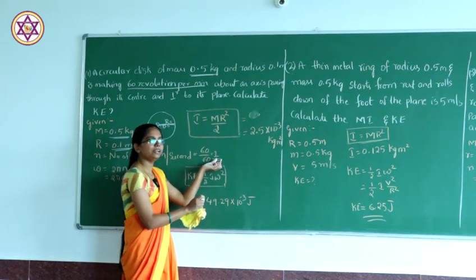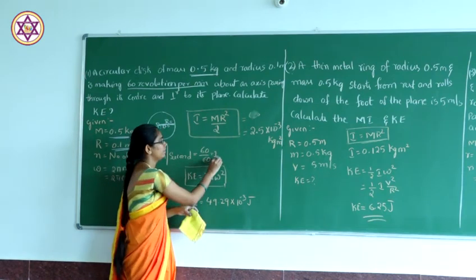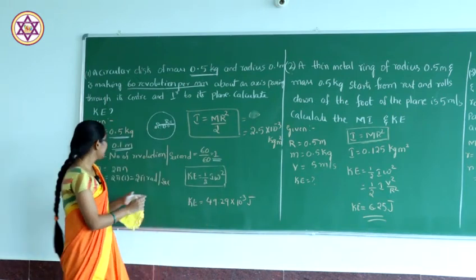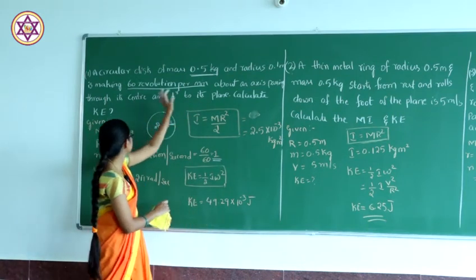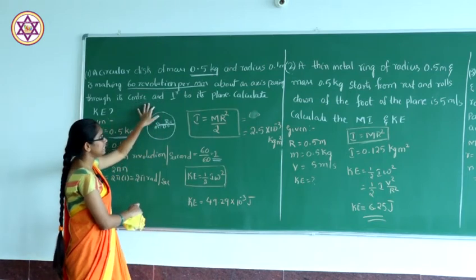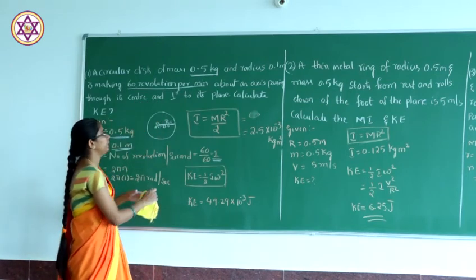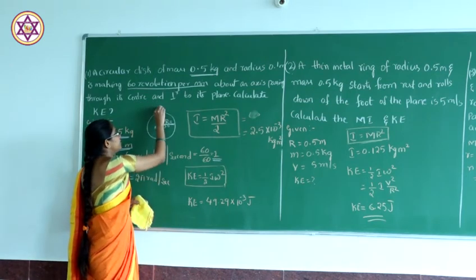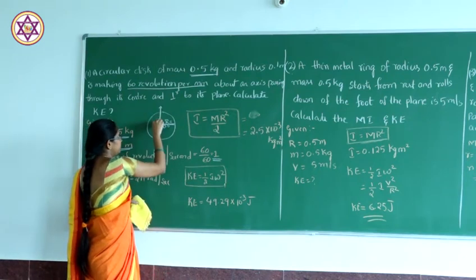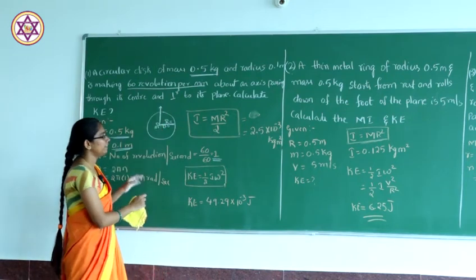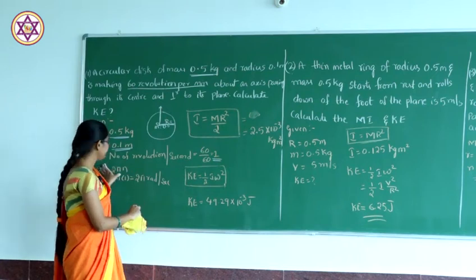For 1 second it makes 1 rotation. Also, the axis passes through its center and is perpendicular to the plane. That means it always passes through the center and the axis is always perpendicular. We have to find out the kinetic energy.